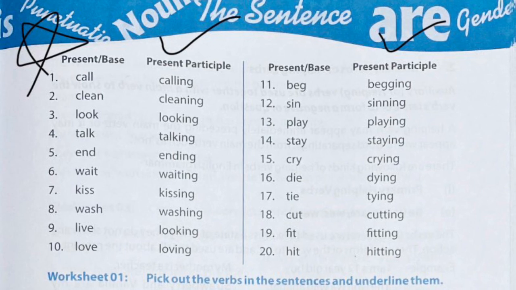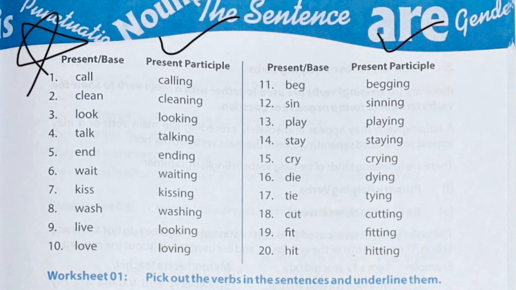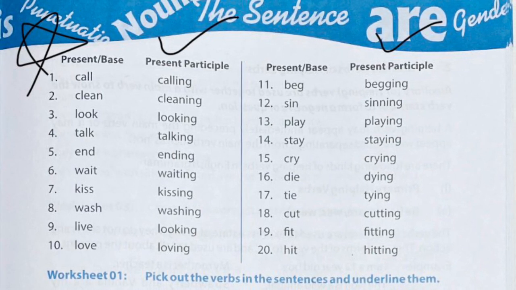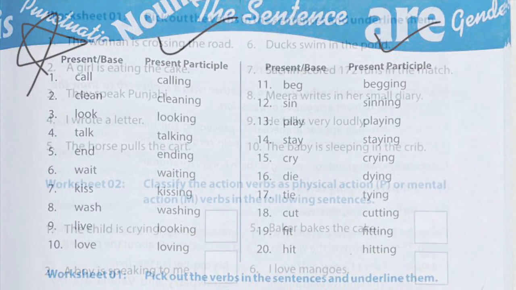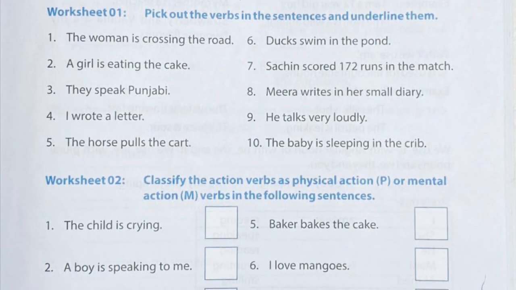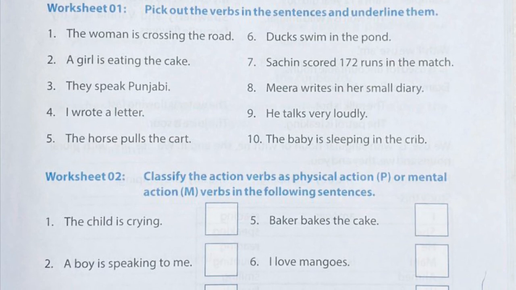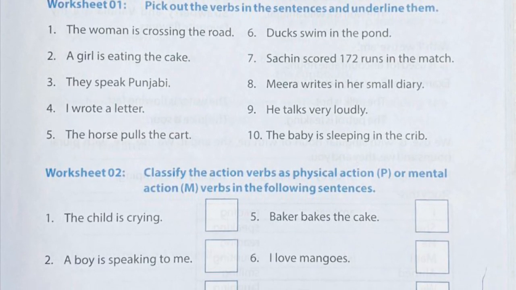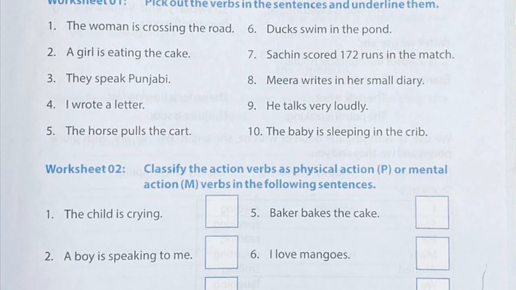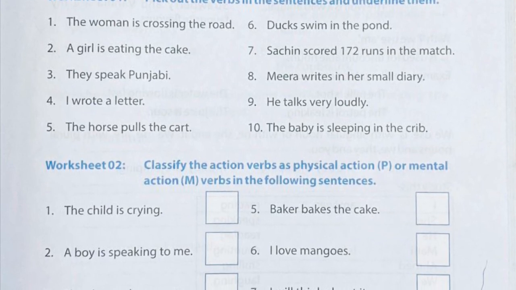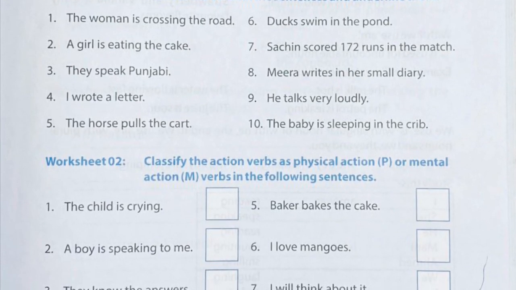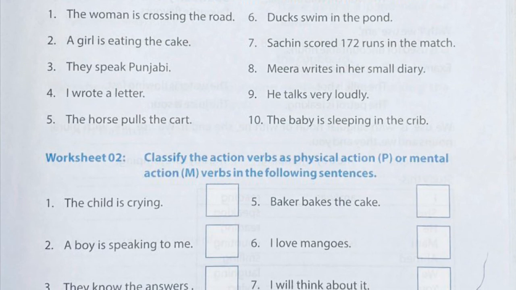So based on this discussion, please try to do worksheet 1 and worksheet 2. In worksheet 1, pick out the verbs in these sentences and underline them. You have to just read the sentences and underline the verb. Like in the first sentence, if we read it, the woman is crossing the road.